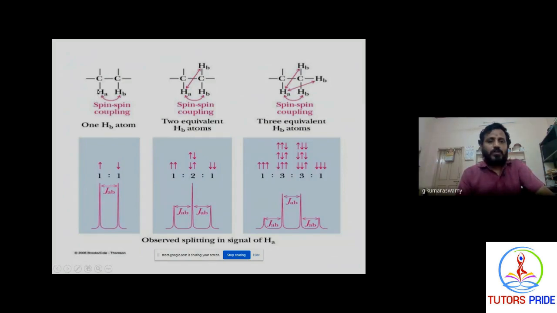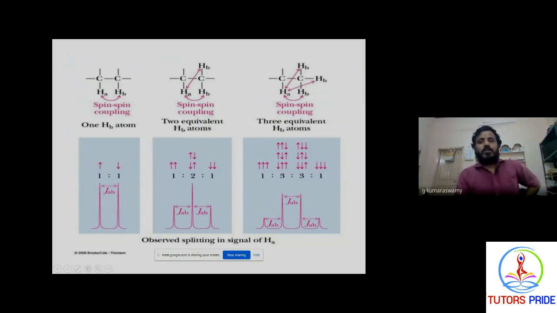For example, you want to calculate the signal of the proton on this carbon containing only one hydrogen. You take the adjacent hydrogens. To explain the number of protons on this carbon, please consider the adjacent carbon containing only one hydrogen. So 1 plus 1 is 2, doublet, and this one is also a doublet.